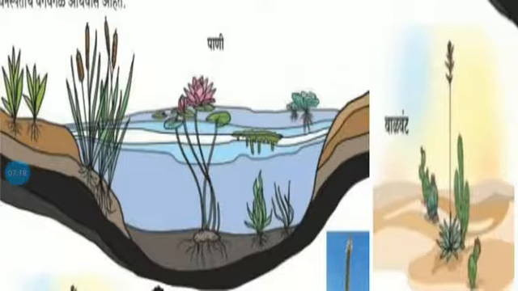So on the basis of different points, we can classify the plant. So friends, in the classification we have classified different plants on different points.